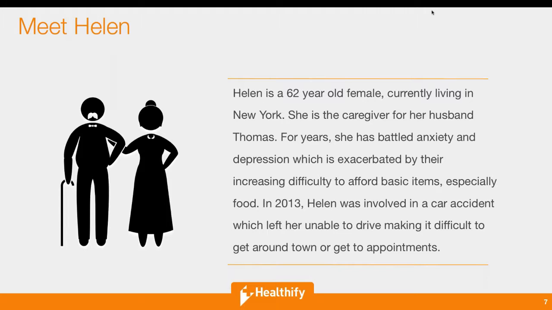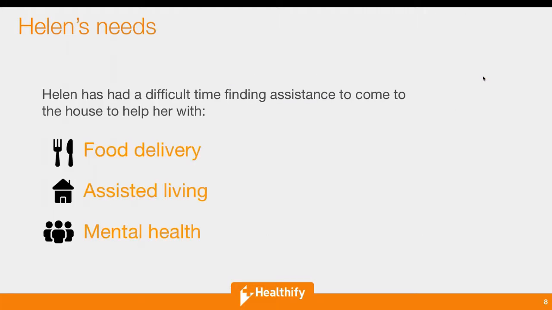Now, based on that four-sentence, 30-second overview right there, we're able to identify a few needs that Helen has. I'm sure we're thinking in our heads, Helen could use X, Y, Z. So based on what I've derived from this conversation are three needs that Helen has. The first is food delivery, right? Issues getting around town, issues getting to appointments. That's something that's going to be very useful for Helen.